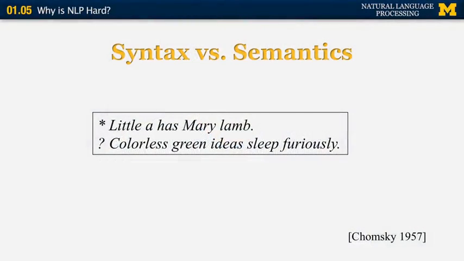So let's now talk about the difference between syntax and semantics. Very often in the linguistics literature, people use stars and question marks to indicate that a certain sentence is incorrect. It's not grammatical in some way. The first sentence here, "little A has Mary lamb," is not syntactically correct, when you would expect to see a sentence like "Mary has a little lamb," which has the correct syntactic structure. So sentences that are syntactically inaccurate are usually marked with stars.